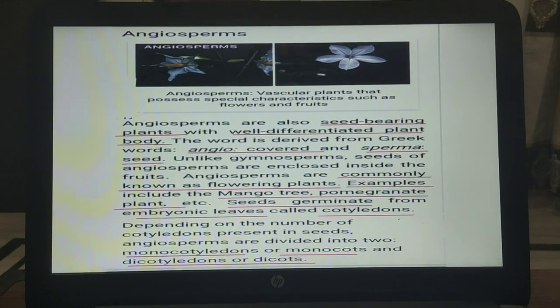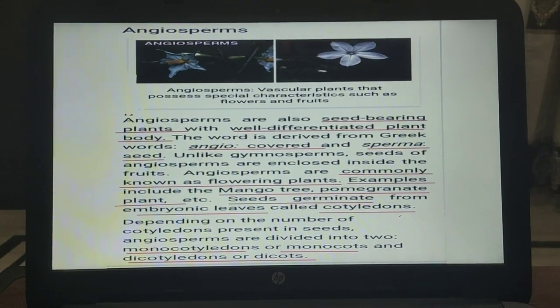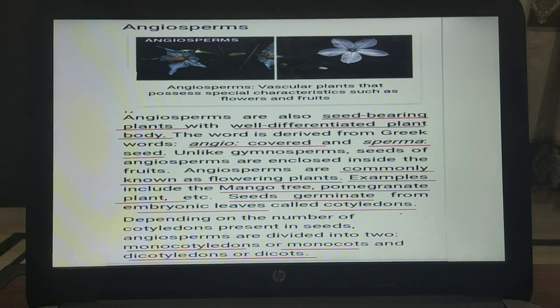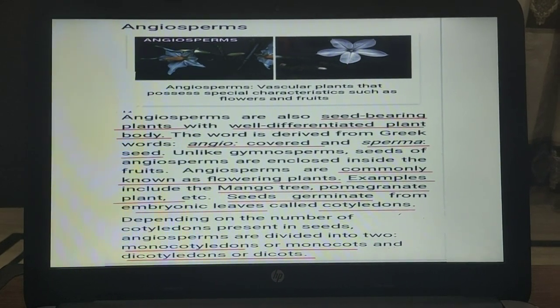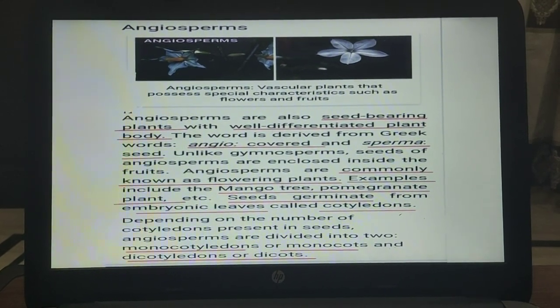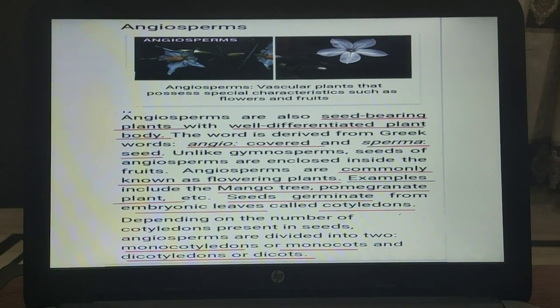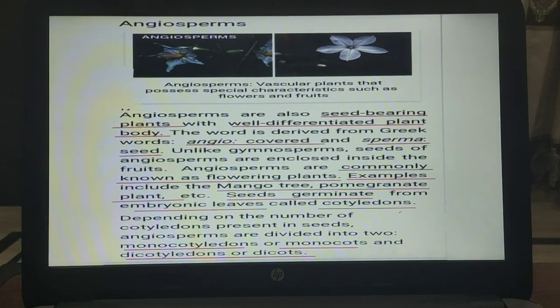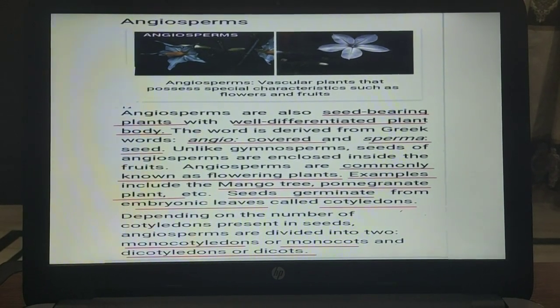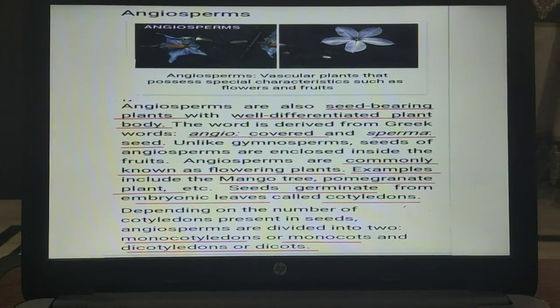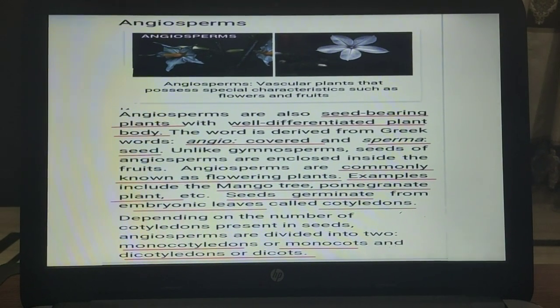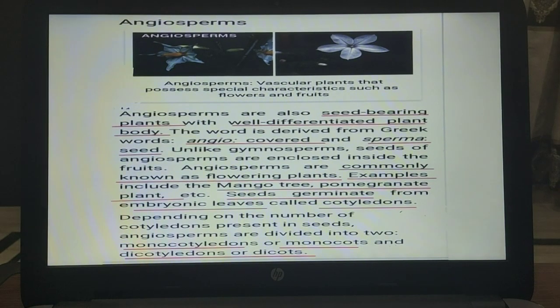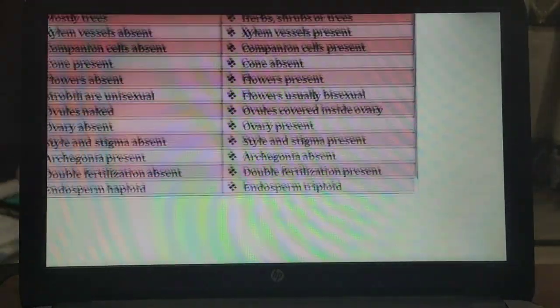Examples include the mango tree, pomegranate plant, etc. Seeds germinate from embryonic leaves called cotyledons. Depending on the number of cotyledons present in seeds, angiosperms are divided into two: monocotyledons and dicotyledons, that is monocots and dicots.